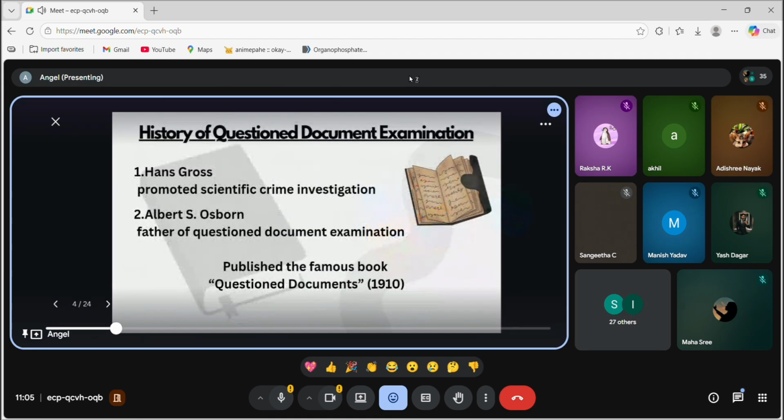Now, history of question document examination. We know that Hans Gross was the first scientist who promoted scientific crime investigation. We all know that, I guess. And then Albert S. Osborn was the father of question document examination, and he also published the book Questioned Documents in 1910.